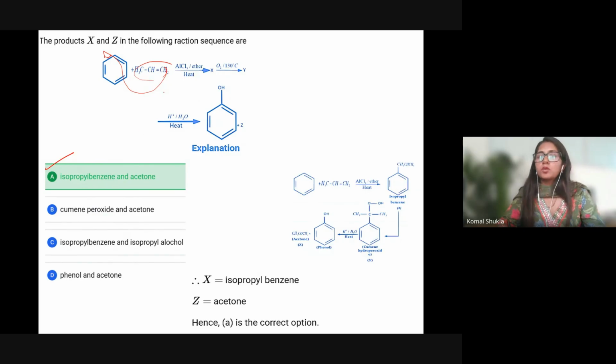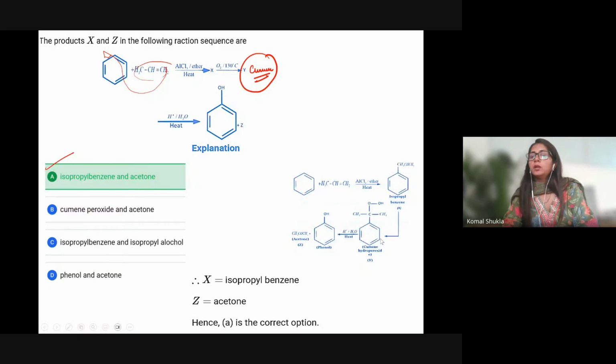Suppose O2 is going on, then cumene is going to form. After you have that cumene, you heat that in the presence of H2O. You will get phenol along with acetone. So the answer is option B. Sorry, A.